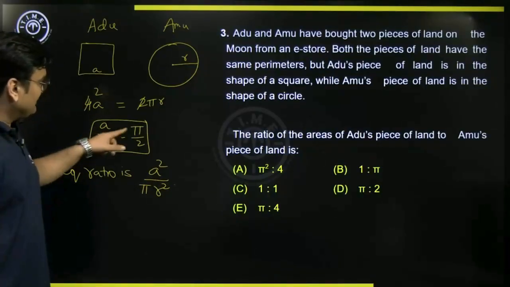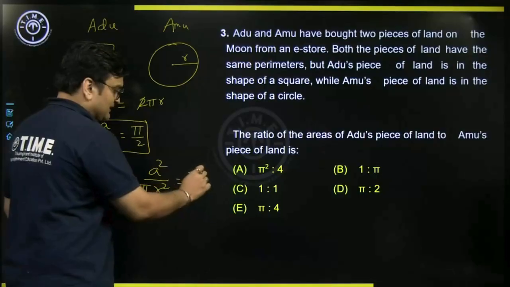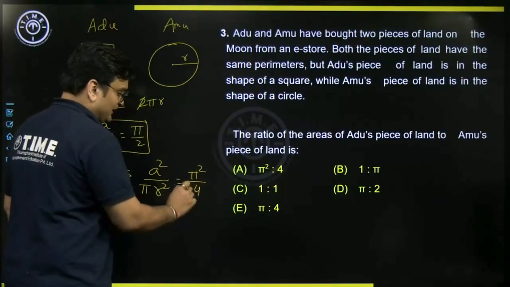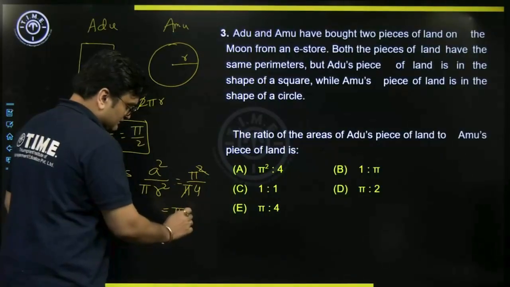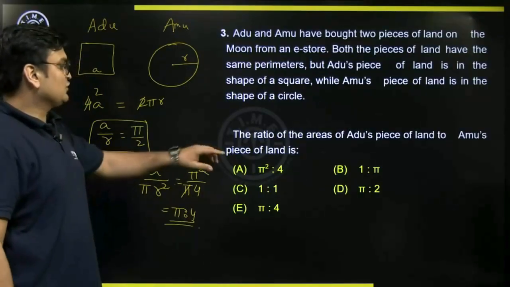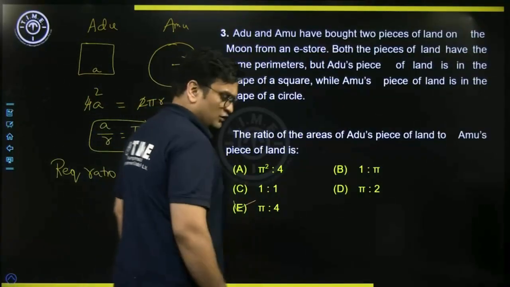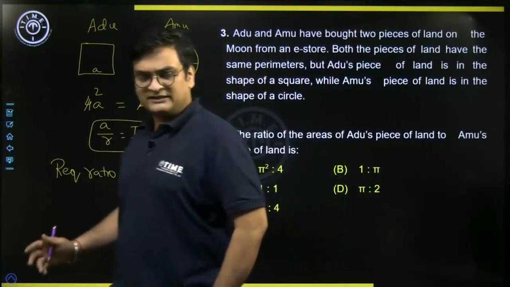We already know A by R is pi by 2, so substitute that. A square by R square will be pi square by 4, and there is one more pi here. So pi and pi will cancel out, and finally we will be left with the ratio of pi is to 4. So the ratio would be pi is to 4, option choice E will be the correct answer. Alright.